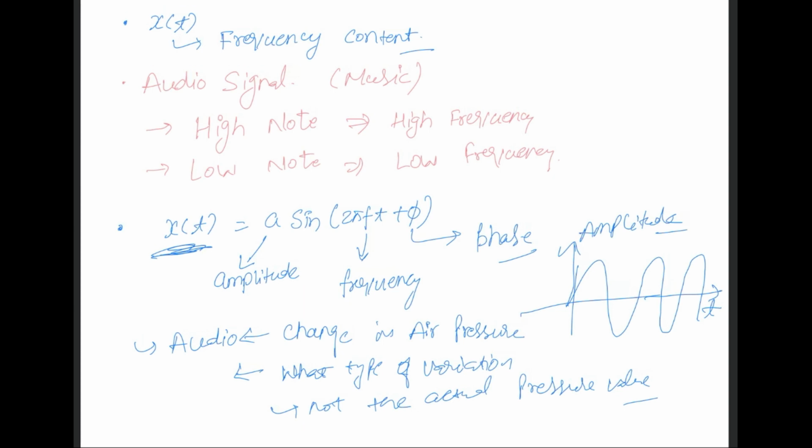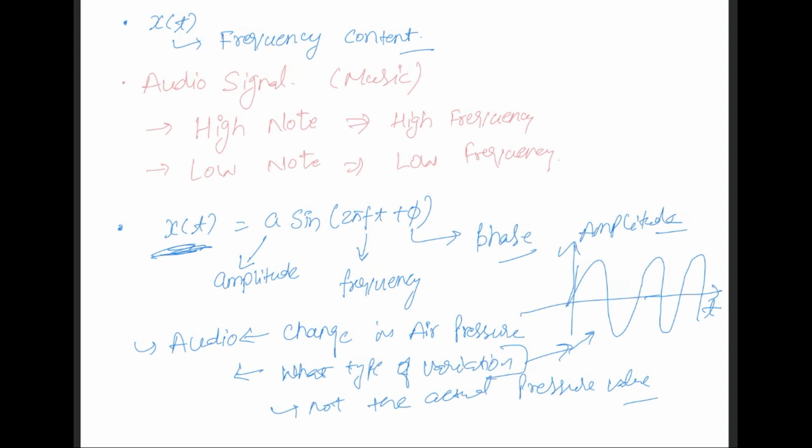This is because what type of variation, or how fast or how slow it is varying, is actually related to the frequency of the signal. If it is varying very fast, you have a high frequency signal. If it is varying slowly, it is a low frequency signal.